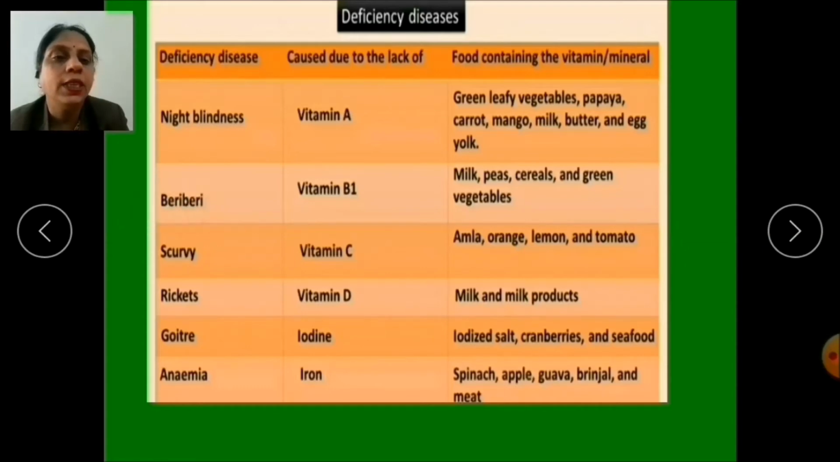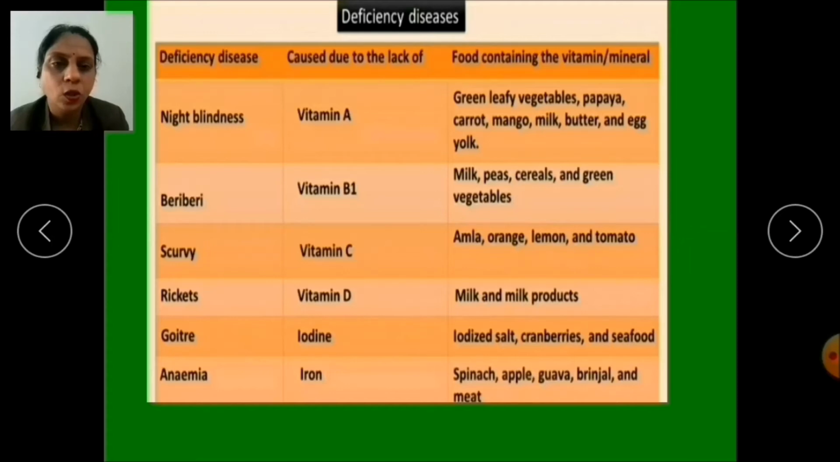The second deficiency disease is beriberi, which is caused due to the lack of vitamin B. And the sources you already studied in the previous chapter, that are milk, peas, and green leafy vegetables. Now the disease which is caused due to the lack of vitamin C is scurvy. As you all know, citrus fruits are a rich source of vitamin C. For example, amla, orange, lemon, and tomato.